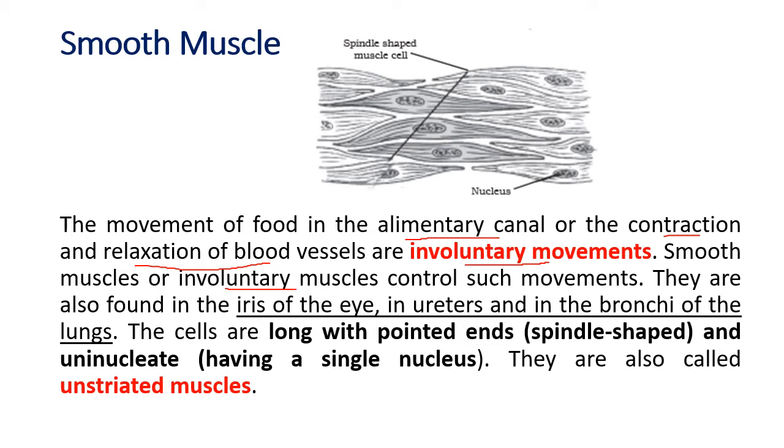The limbs, the appendages, the fingers, the toes, the knees, the elbows, the wrist, the neck, the shoulders, all you can move under your will. These are voluntary. While the food in the alimentary canal and the blood moving are involuntary movements. So voluntary movements are done by striated muscles, involuntary movements are done by smooth muscles.